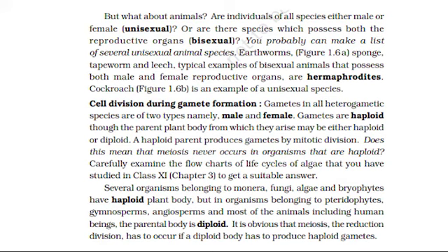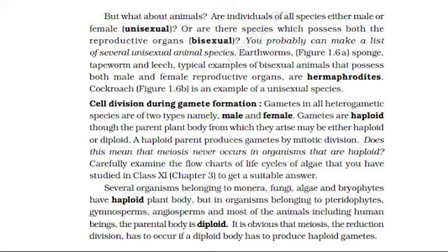Cell division during gamete formation. Gametes in all heterogametic species are of two types, namely, male and female. Gametes are haploid, though the parent plant body from which they arise may be either haploid or diploid. A haploid parent produces gametes by mitotic division. Does this mean that meiosis never occurs in organisms that are haploid? Carefully examine the flow charts of life cycles of algae that you have studied in Class 11, Chapter 3, to get a suitable answer.